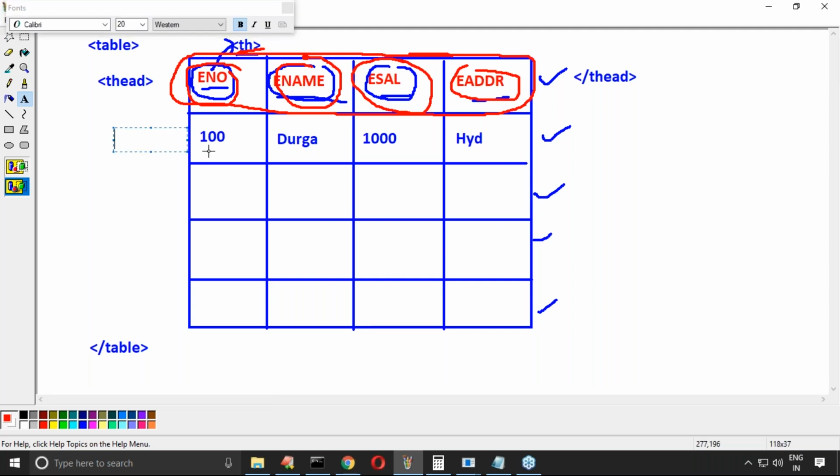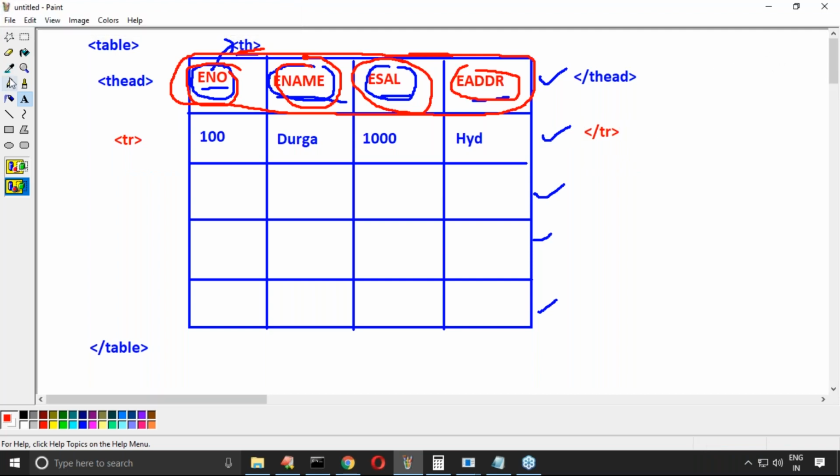Now this is by default considered as tr. Remember this one, table row, one table record or one table row. If it is the head row, we can use thead. If it is the normal row, we require to use tr. tbody is optional. If you want you can use it, otherwise you can ignore it, no problem at all. Directly tr, tbody is optional.